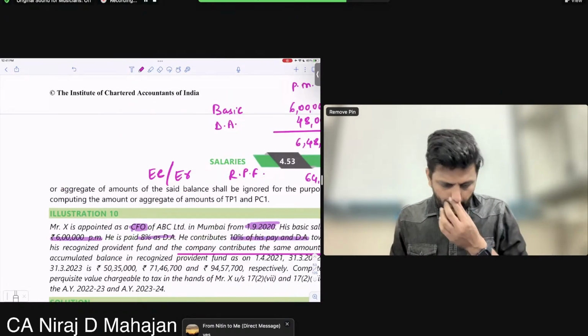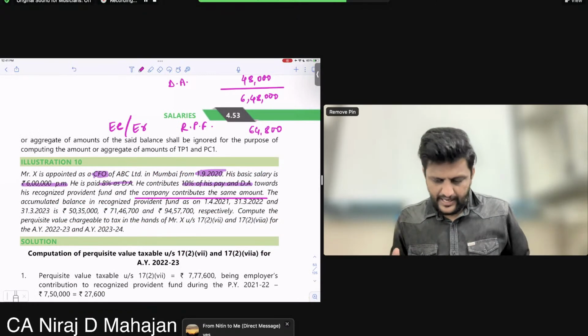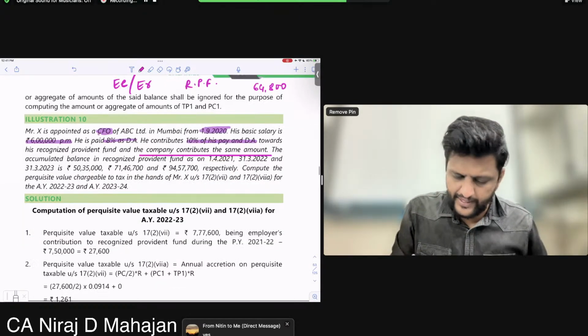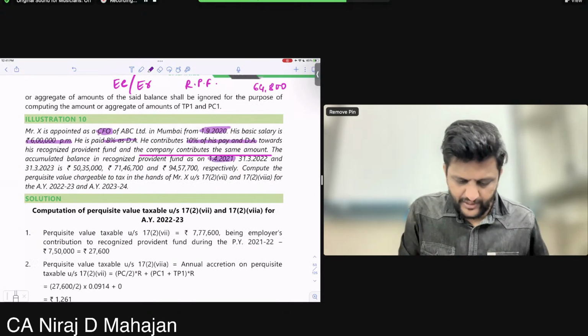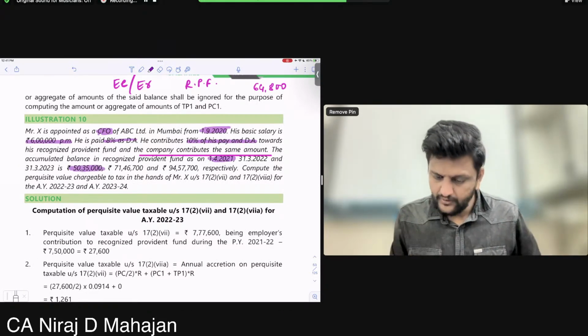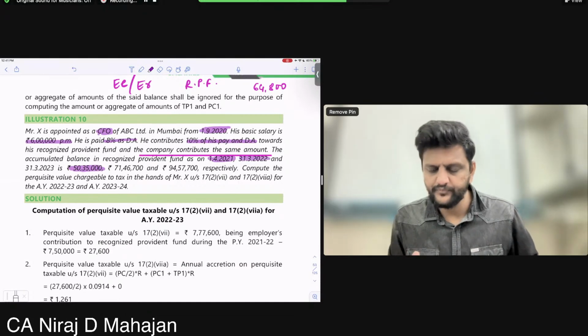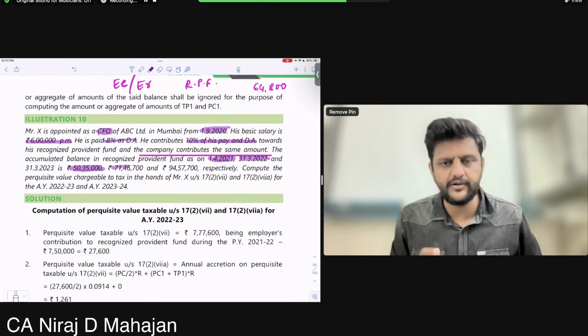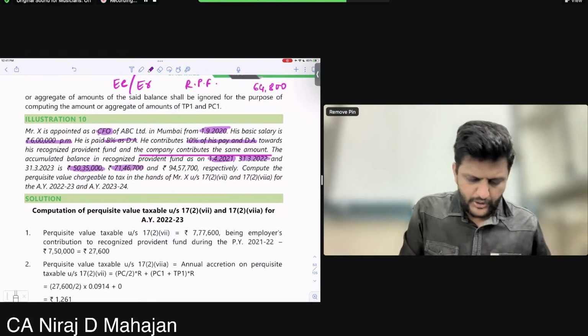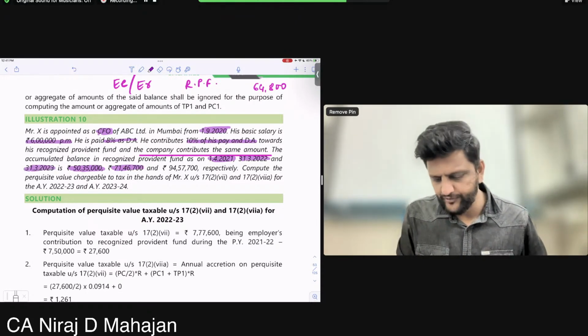Now understand. The accumulated balance as on 1/4/21 is 50,35,000. Year end balance on 31/3/22 is 71,46,700. And on 31/3/23, 94,57,700.